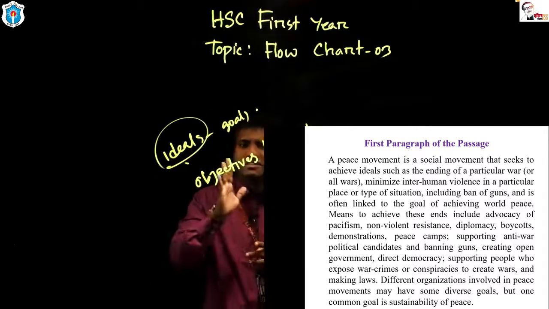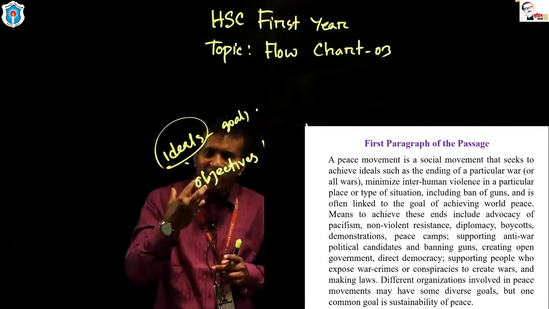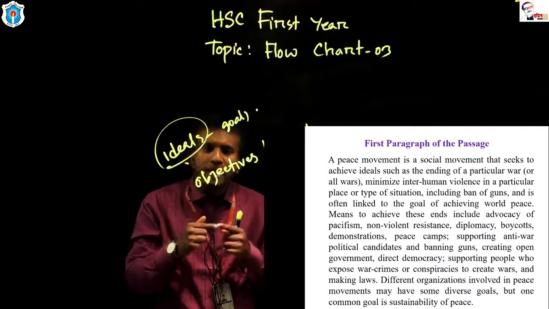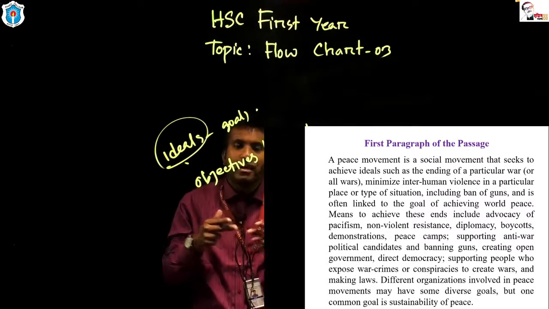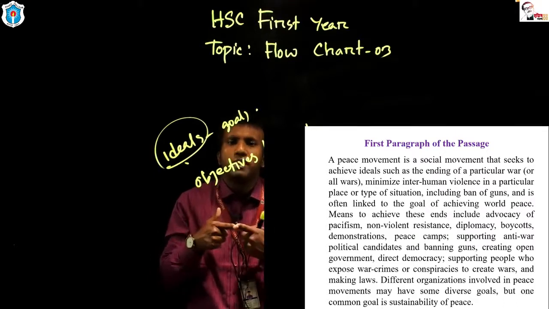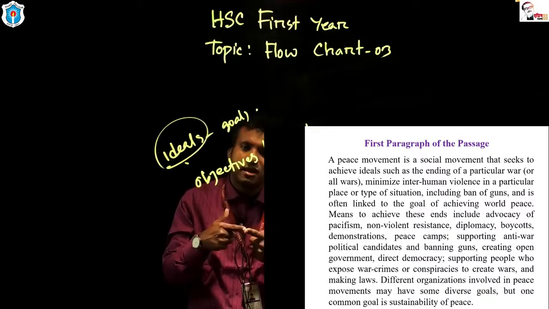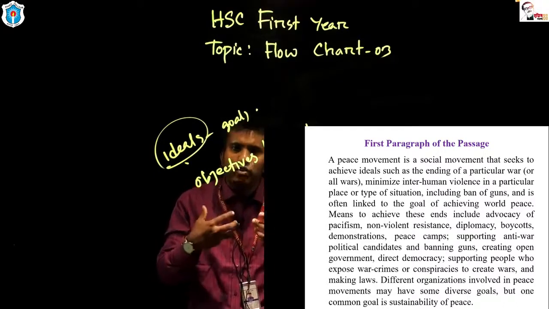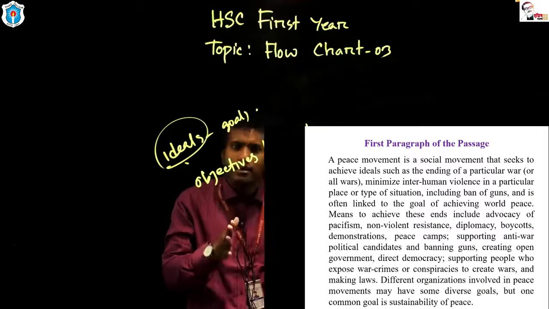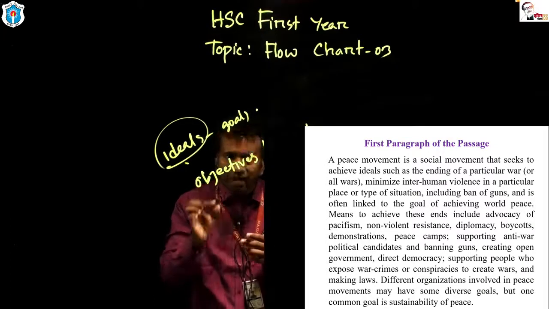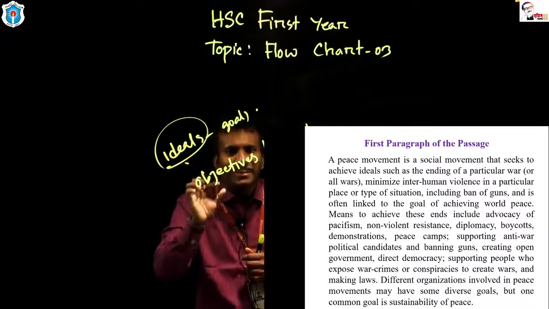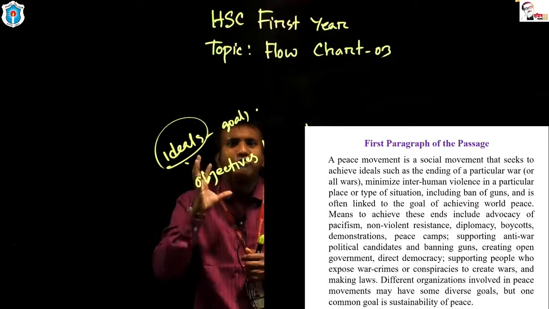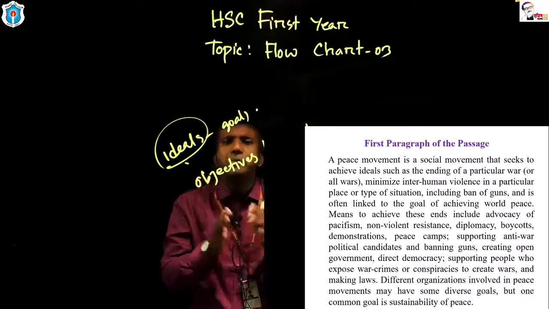The second target of peace movement is to minimize interhuman violence. There exists violence between human and human, and we want to reduce, we want to lessen this interhuman violence. And to reduce interhuman violence is a vital target of peace movement.